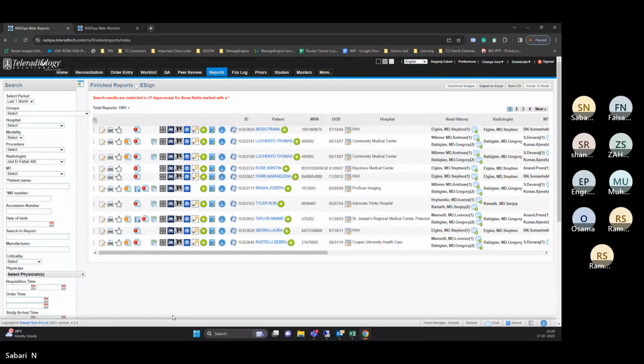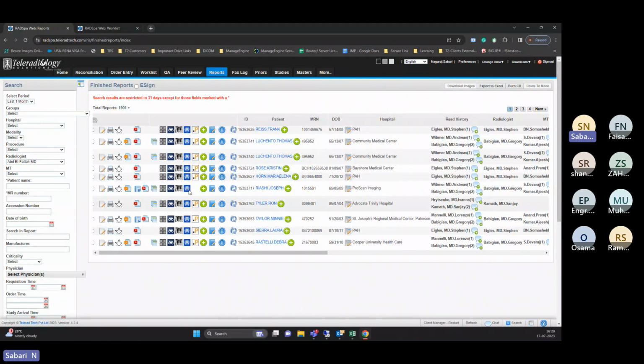Now the report has been done by the radiologist, and the report has already been sent to the client. So now, if you want to add or modify or edit the report, you have to request an addendum. See here, you have an option called request addendum.